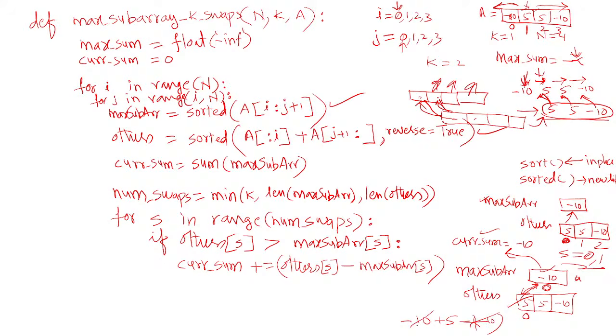Plus 10 minus 10 cancel out, giving 5. Physically, if we swapped, 5 would come here and minus 10 would go there, then you update the current sum, which is the sum of all the elements, 5 in this case. That is what we got here with this statement.